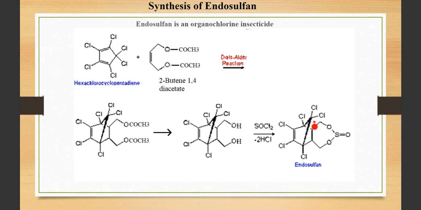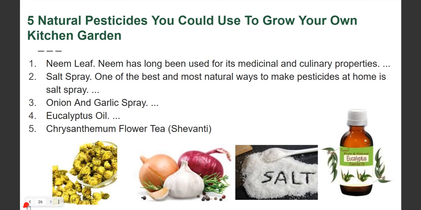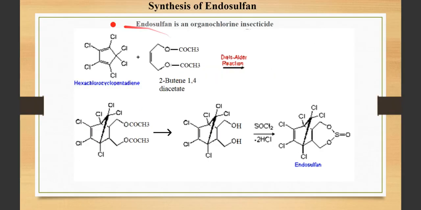You can just cut this group here. So this is one moiety and this is the second moiety that we are going to combine. So this is hexachlorocyclopentadiene reacting with 2-butene 1,4-diacetate. This is butene 1, 2, 3, 4. Okay, and this is the diacetate group. This is a Diels-Alder reaction.